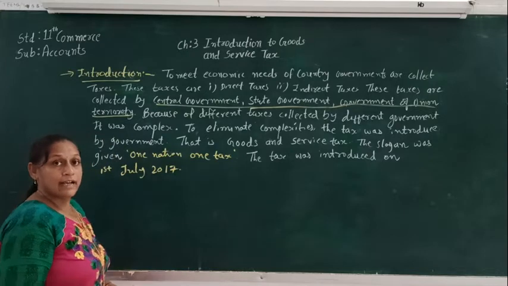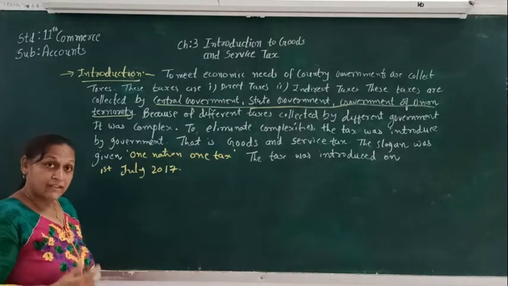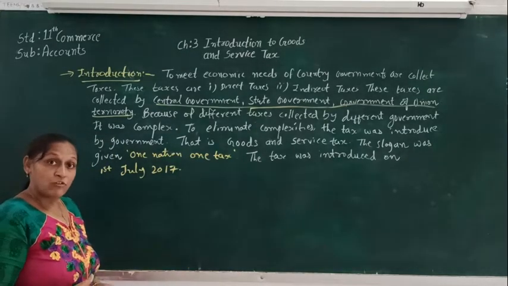In that, all the taxes of the central government and state government were cancelled.